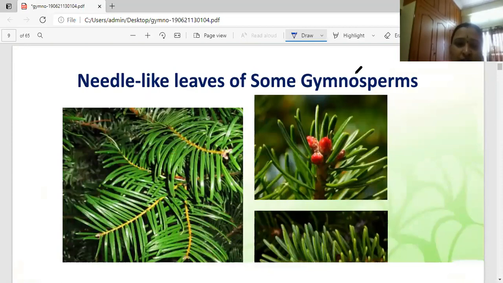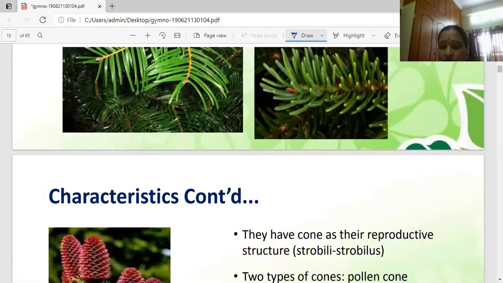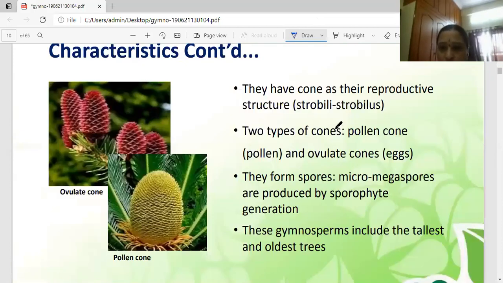See, girls, different gymnosperm plants. These are different. See, this is one type of leaf arrangement, and this is another leaf arrangement, and another one here. These are the morphological characters. I'll explain totally. Next, what are the internal characters? Internal means internal root system, internal stem system, internal leaf system.